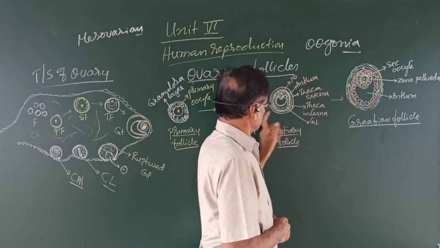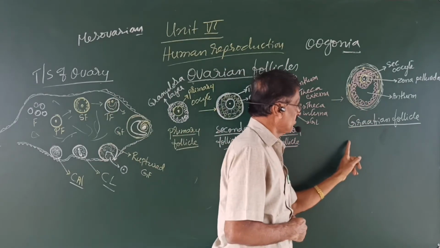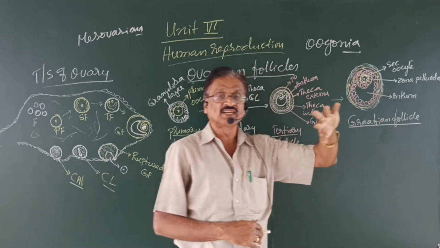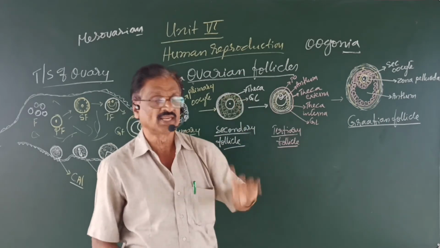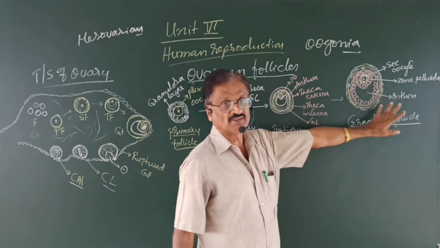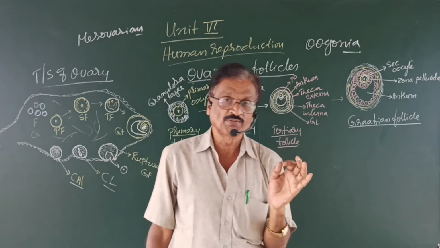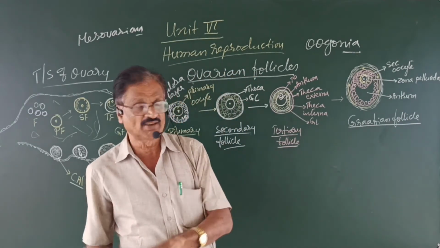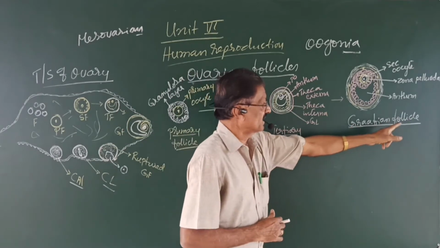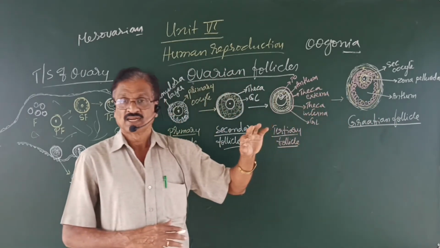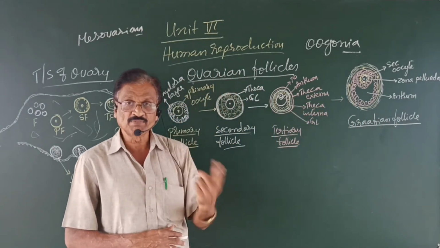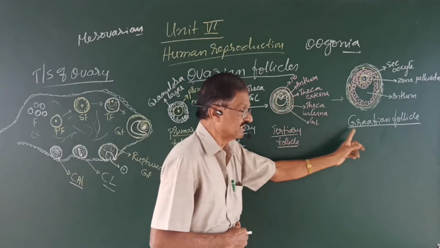Now, the tertiary follicle differentiates into a Graafian follicle. What is a Graafian follicle? Very simple. A matured ovarian follicle in which the egg develops is called a Graafian follicle. Graafian is the name of the scientist who discovered it.